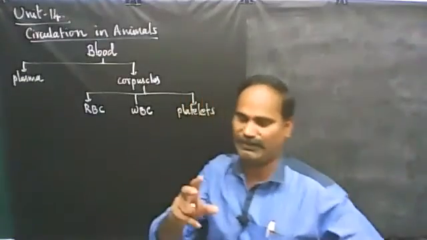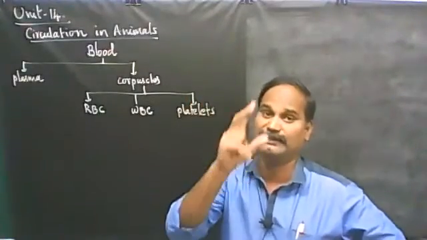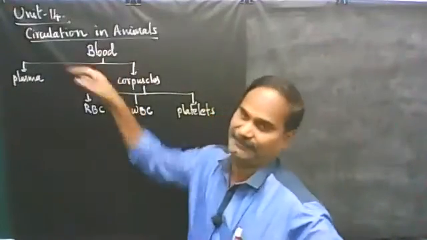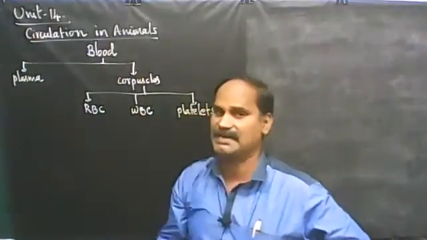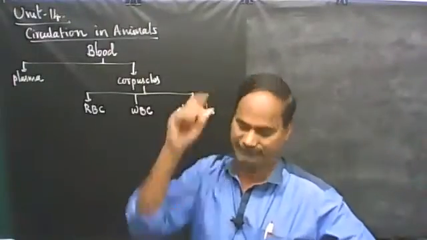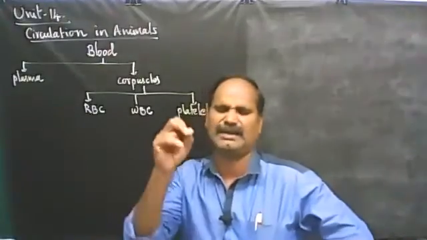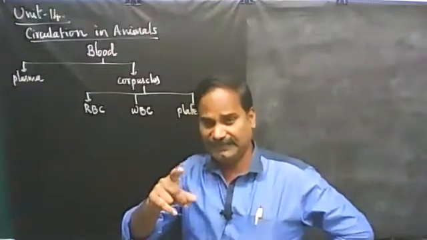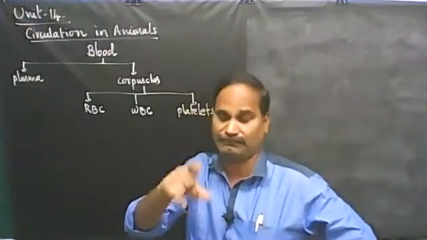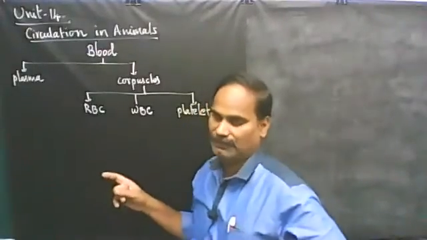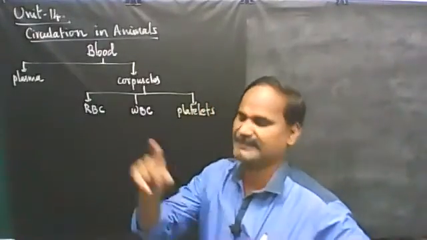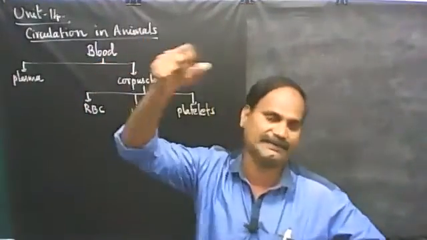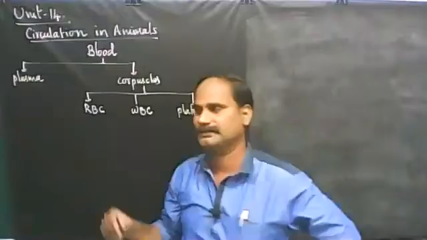We have seen that the major organ of the circulatory system is the heart. Heart is a pumping organ. Then it is followed by blood, then third is blood vessels. Heart, blood vessels, blood: these are the three major constituents of the circulatory system. Heart is the pumping organ, used to pump blood to different parts of the body. Blood vessels are arteries and veins. Here we are going to discuss the differences between arteries and veins.